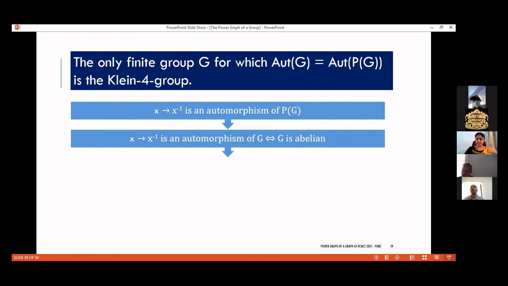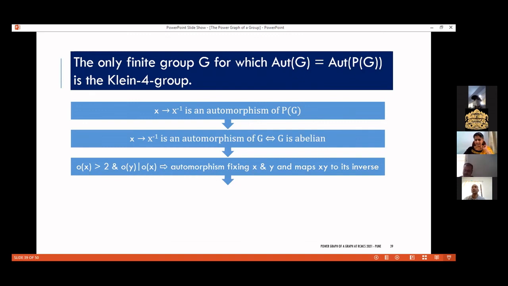Now, x going to x inverse is an automorphism of G if and only if G is abelian. In the power graph, x going to x inverse was the first one which I mentioned, and that is an automorphism there. But in the underlying group, it will be an automorphism if and only if G is abelian. So to have Aut(G) equal to Aut(P(G)), G must be abelian.